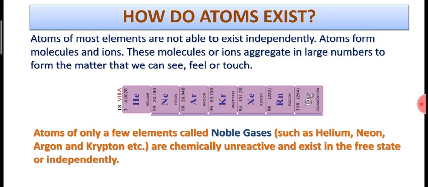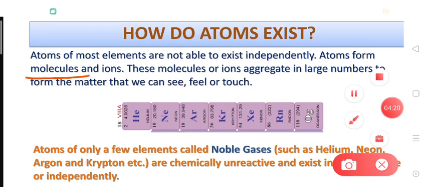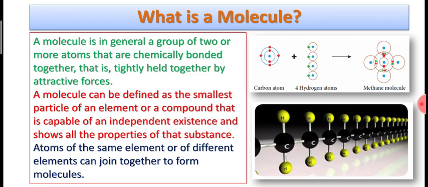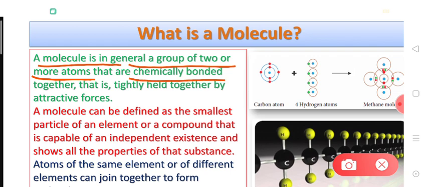As we know, atoms of most of the elements exist either as molecules or as ions. So let's understand what a molecule is. A molecule is in general a group of two or more atoms that are chemically bonded together, that is, tightly held together by attractive forces. One example we have already discussed is the hydrogen molecule, in which two hydrogen atoms were bonded together by a chemical bond. Another example you can look at here.